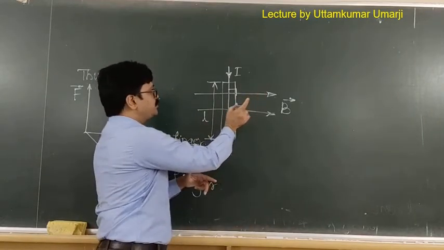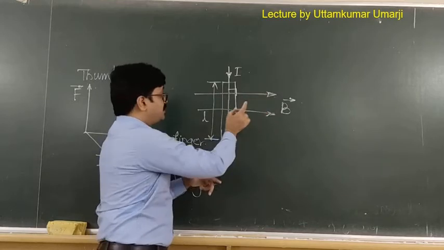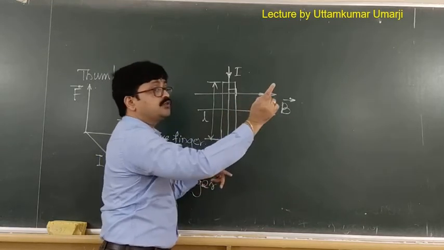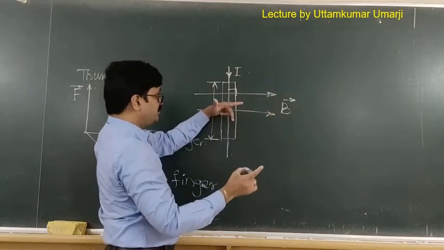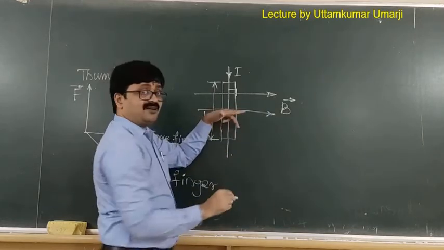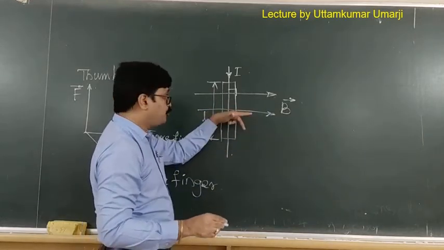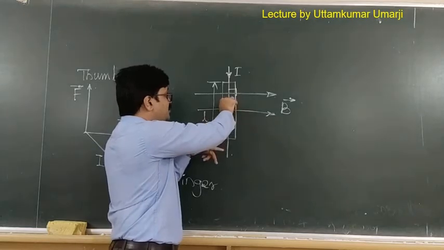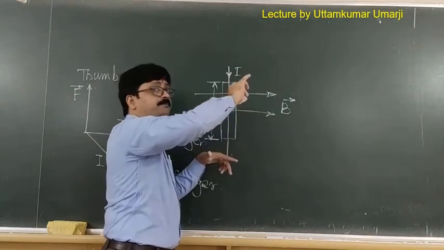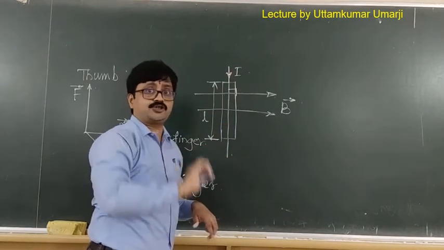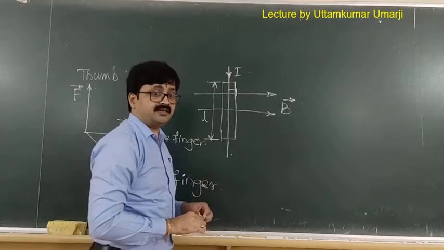That means the force acting on the conductor will be mutually perpendicular, perpendicularly outward to the board. So if you just draw this diagram on your notebook, the force will be directed along a direction perpendicularly outward to your page of the notebook. So that is what it means.